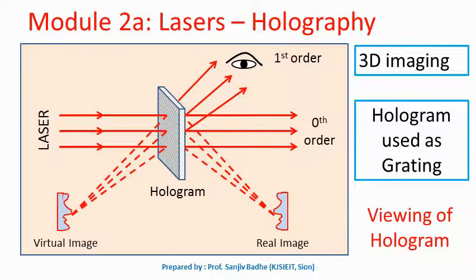So this is how holography is a two-stage process. In the first stage, the hologram is recorded in the form of an interference pattern, and in the second stage the hologram is used as a diffraction grating and a three-dimensional image of the object can be constructed.